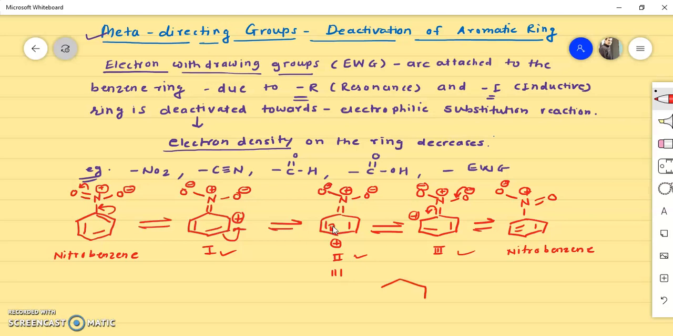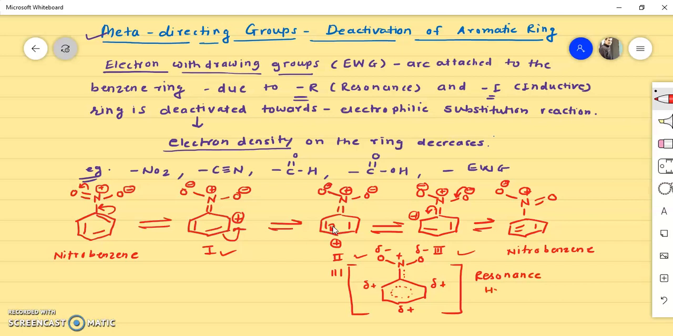So we can draw the resonance hybrid for nitrobenzene in this way. This will be the resonance hybrid. These electrons circulate in the benzene ring, and there is a positive charge over this carbon, this carbon, and this carbon. Here again there is nitrogen and oxygen, oxygen. This oxygen carries a delta negative charge, and this nitrogen carries a positive charge. This is the resonance hybrid structure of nitrobenzene.